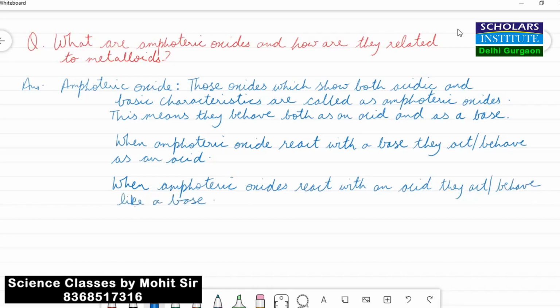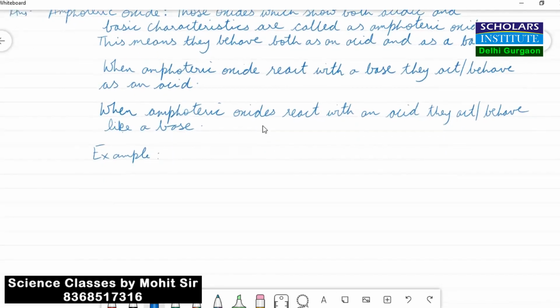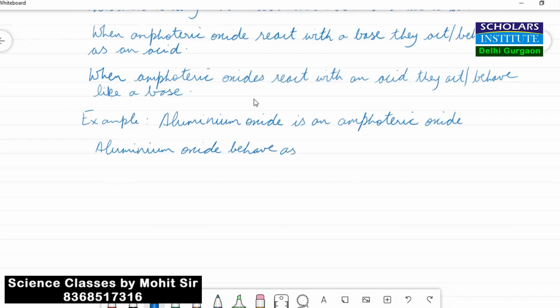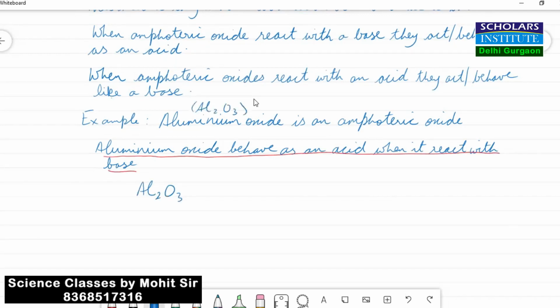So in this example, I've taken aluminium oxide, Al2O3, and I'm reacting it with the base NaOH, sodium hydroxide, which is a base, which is an alkali. What we get is a complex salt, NaAlO2, which is sodium aluminate, plus water. You must remember that when an acid and a base react, then salt and water is formed. This kind of reaction is called a neutralization reaction. So clearly in this reaction, when aluminium oxide is reacting with base, it is forming salt and water. So clearly aluminium oxide is behaving like an acid.